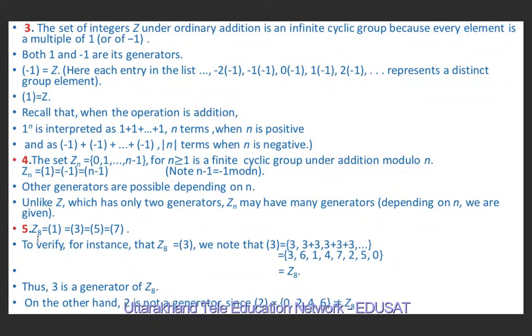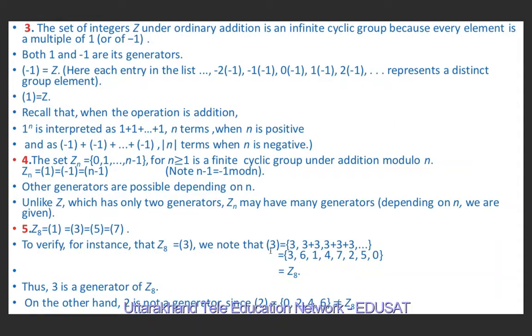So Z8 is generated by 1, 3, 5 and 7. So I am showing here the case of 3, because I have written Z8 is generated by 3.